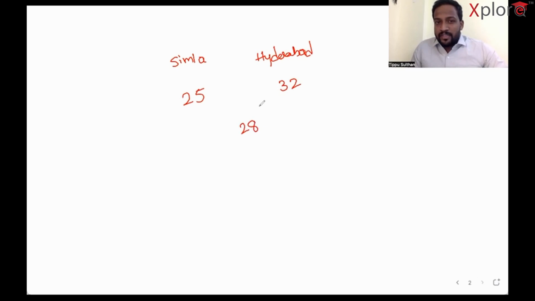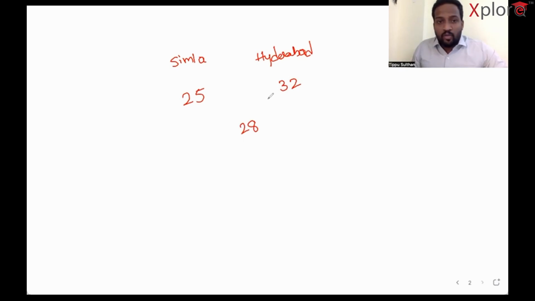So there are two types of apples. One is Simla apple, and the other one is Hyderabad apple, which is impossible, but I'm writing it because of the Hyderabad effect, right? Simla apple costs 25 rupees per kilogram and Hyderabad apple costs 32 rupees per kilogram. I mixed these two in a proportion which I do not know. The resultant price of the mixture is 28 rupees. To get 28 rupees for 1 kilogram of mixture, in what proportion should these two be mixed? That is the question.